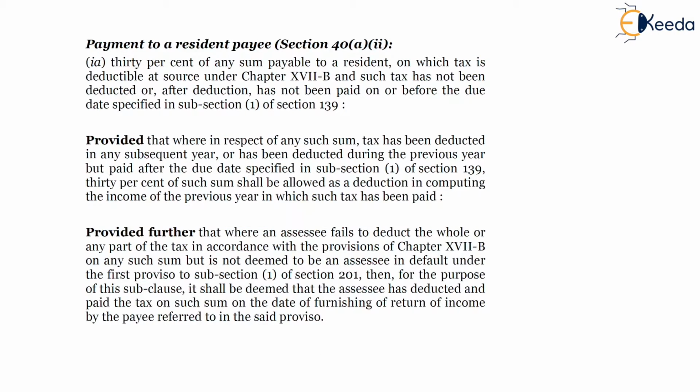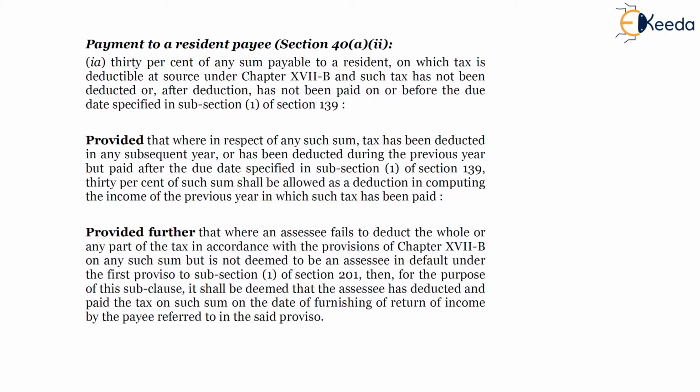Now friends, the next part is where the expenditure is paid to a resident payee, which is covered under section 40A2. Wherein any expenditure paid to a resident payee, and taxes are not deducted and paid by the payer, then in such case 30% of the expenditure will be disallowed in the hands of the payer, and the conditions of taxes deducted and paid remain the same as 40A1, which is applicable to a non-resident payee.